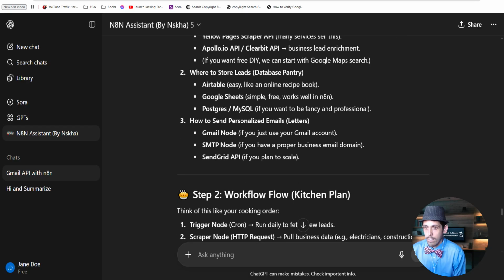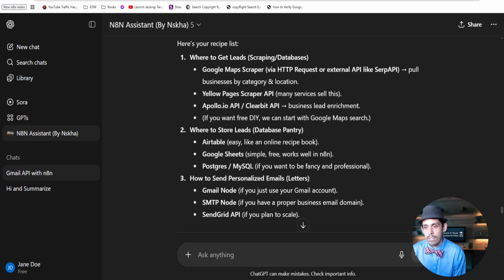You have to subscribe to Apollo to use it? A lot of these services, I don't know for this one, but a lot of the services you don't need to subscribe to access. You could pay for what you use. Some you do have to subscribe and then you get access to the API. It just depends. And if you're making money with it, then it's worth it. But it depends on which one you use.